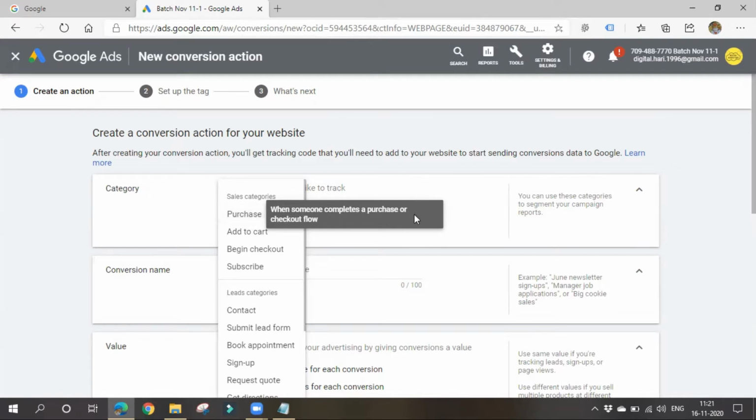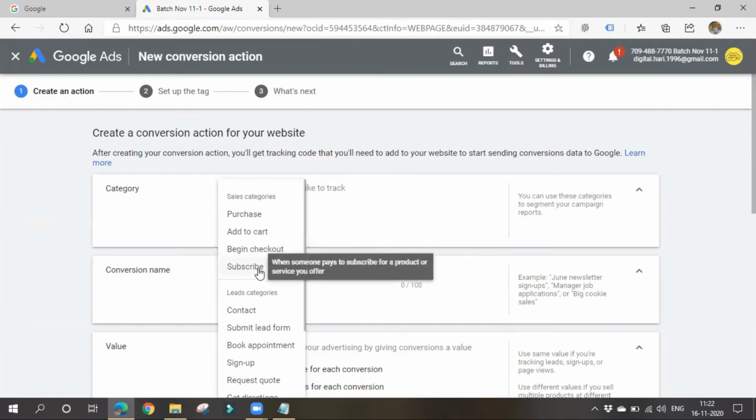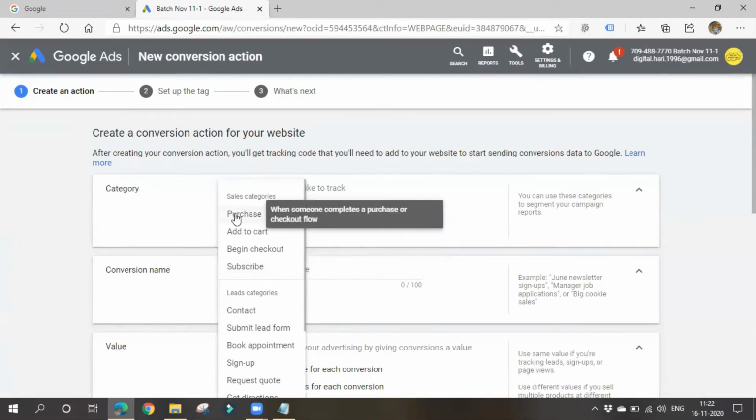When someone completes a purchase or checkout flow. Add to cart: when someone adds items to the cart, it is one conversion. As I said, the valuable actions may differ from owner to owner. Begin checkout: if they enter the checkout, it will be one thing. Subscribe: if someone pays to subscribe to a product or service, it may be a conversion for them.